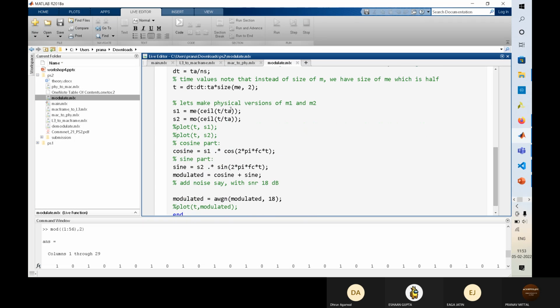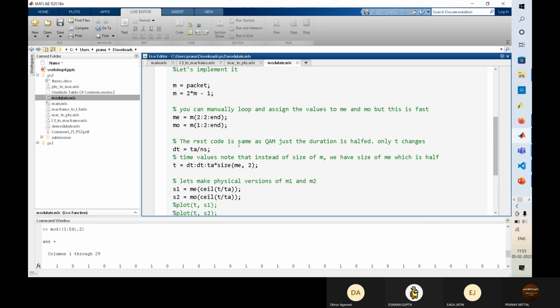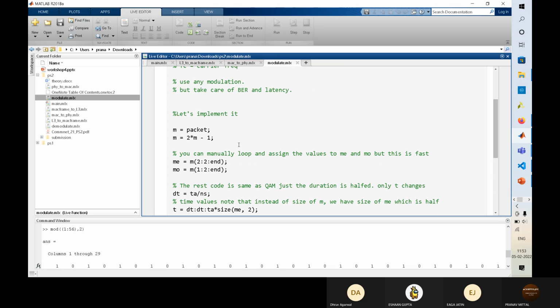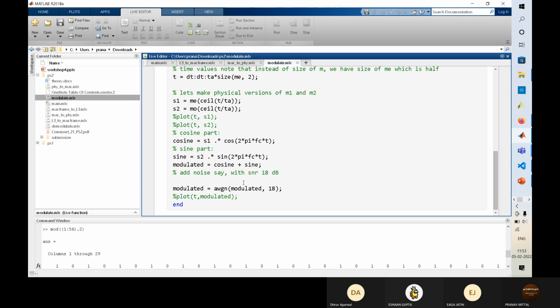This is everything we learned in the modulation part in the previous workshop. It's QPSK that has been used, and the components have been combined, and noise has been added to it.